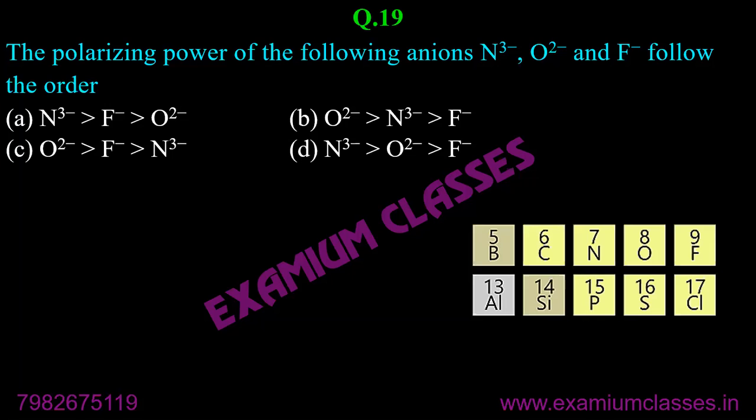Okay. For isoelectronic species, higher the negative charge, higher the polarizing power.